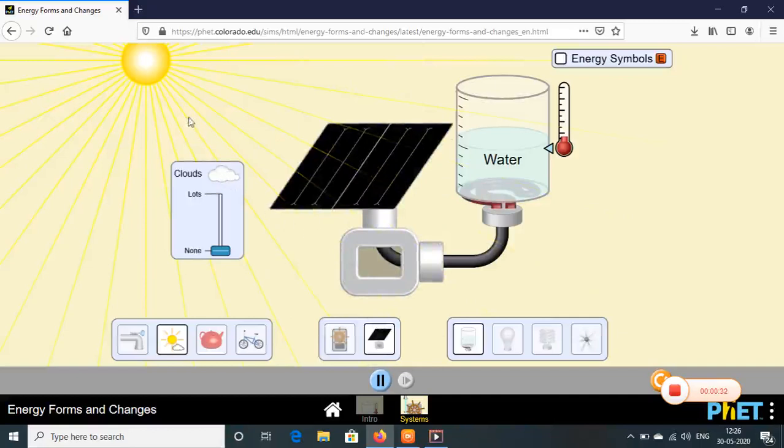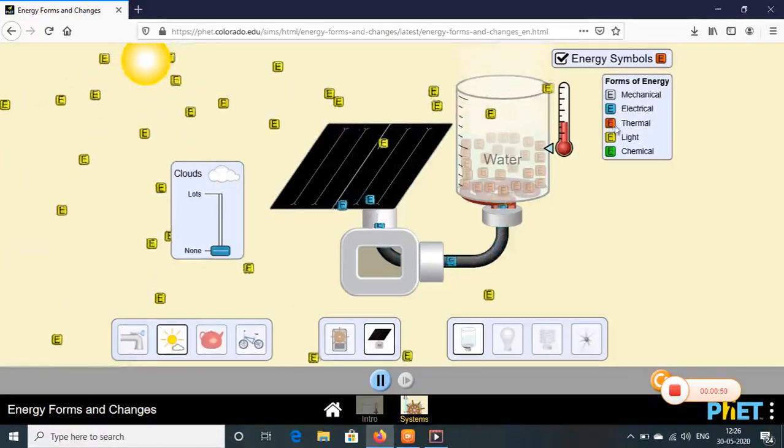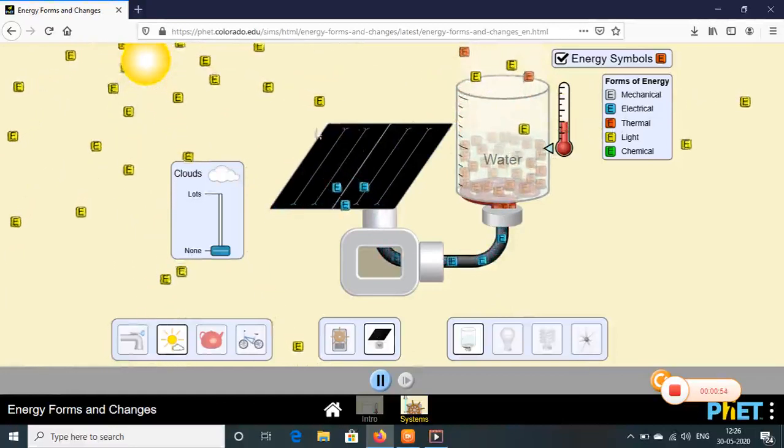Now, in this example, you can see the sun rays are falling onto the solar panel, and this solar panel is getting heated. That heat energy is converted into electrical energy. That electrical energy is given to water, and the water starts boiling. So here you have energy symbols. Now for example, you can see that E, which is coming in yellow color, that is the light energy.